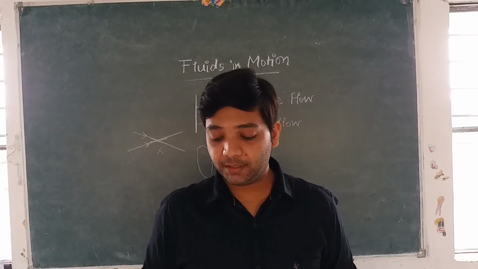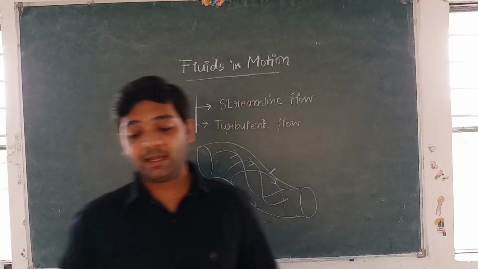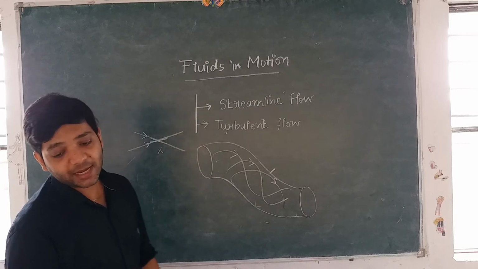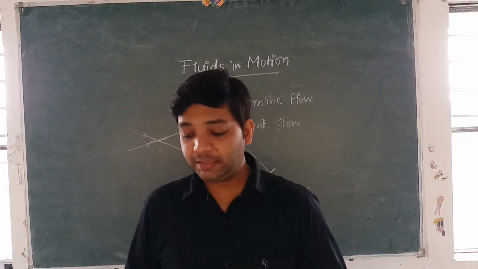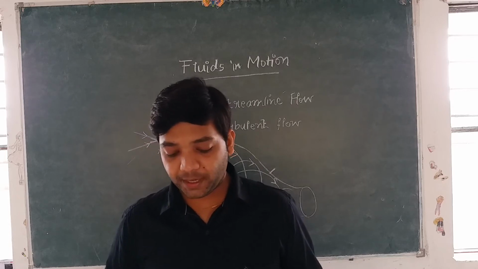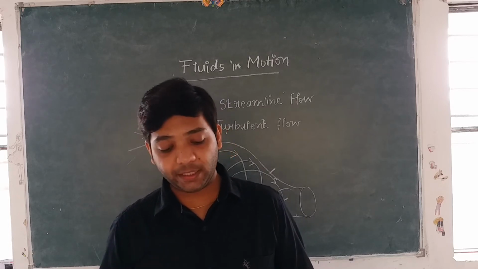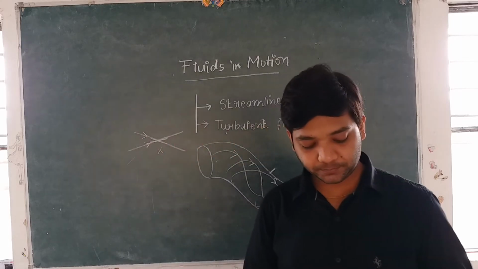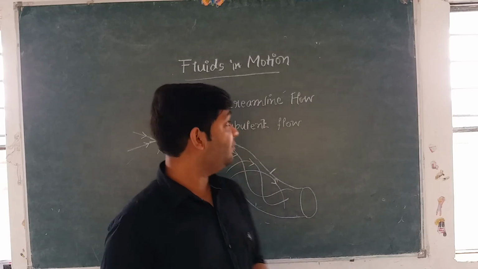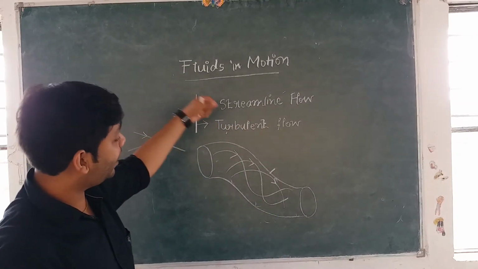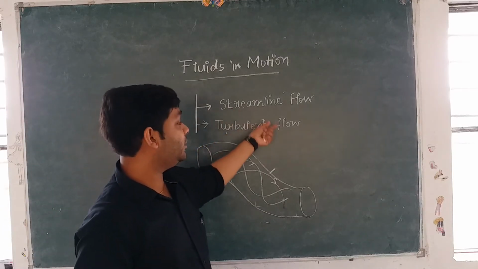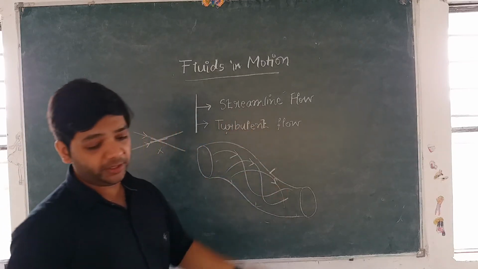Turbulent flow is a zigzag flow of liquid. The path of any particle cannot be predicted. So this was about turbulent flow. Now we know about how liquids flow in a tube or a pipe. We know that there are two kinds of flow, streamline flow and turbulent flow.